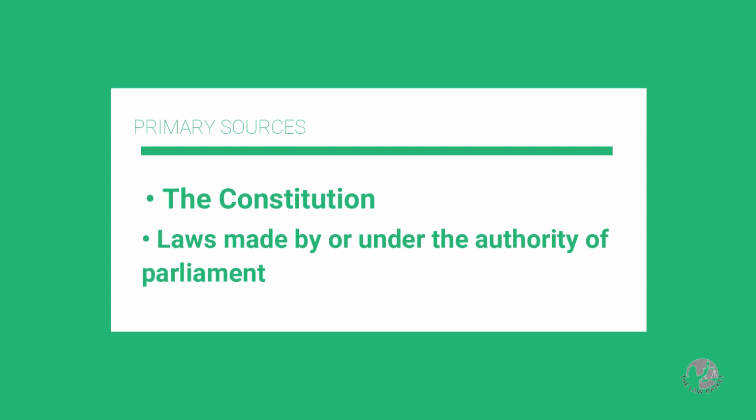So these have been categorized under the primary sources because they serve as the foundation from which additional laws derive their existence. So they are the primary sources. We have secondary sources. These have been categorized under secondary sources because they derive their existence by authority of the Constitution, which is the primary law.